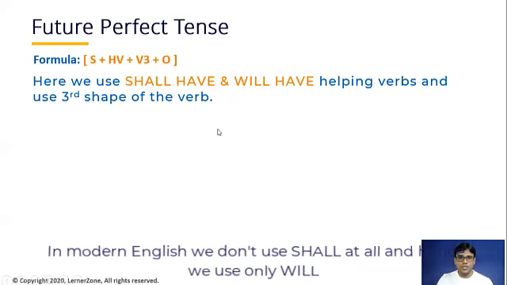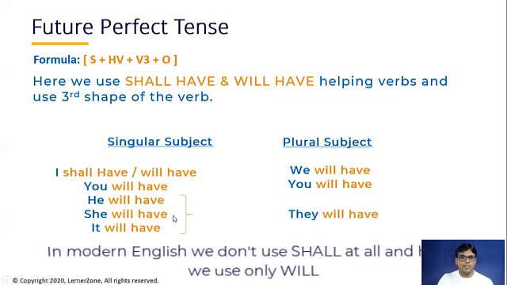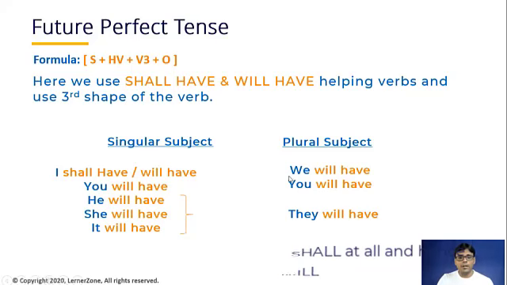The rule is very simple. With respect to singular subject and plural subject, again it will remain the same. I shall have, or I will have, you will have, we will have, you will have, he will have, she will have, it will have, they will have. Okay, it is very simple.